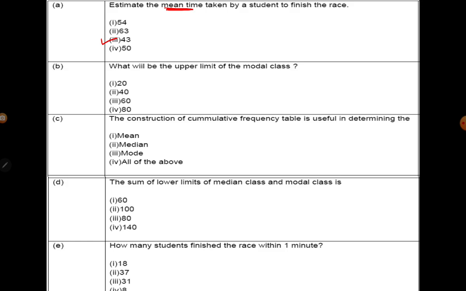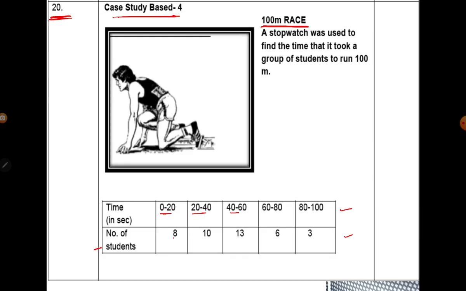Okay. So now come to the second question. What will be the upper limit of the modal class? Now, the modal class is what? The modal class is the class in which the maximum frequency occurs. So here this number of students, these are the frequencies of different class intervals. So the maximum frequency occurs in this interval. So this is your modal class.